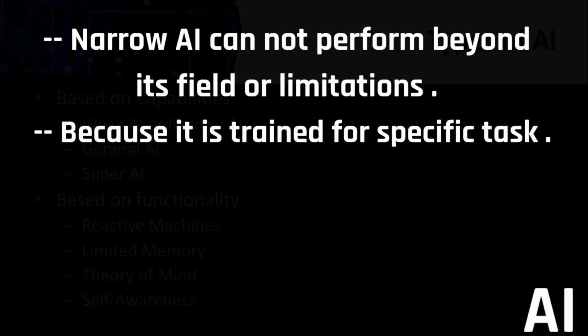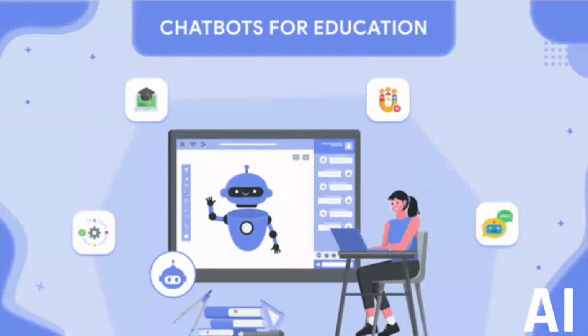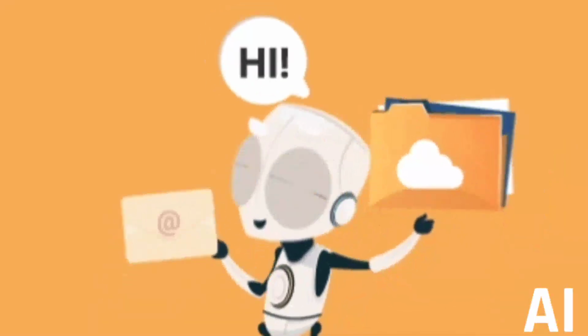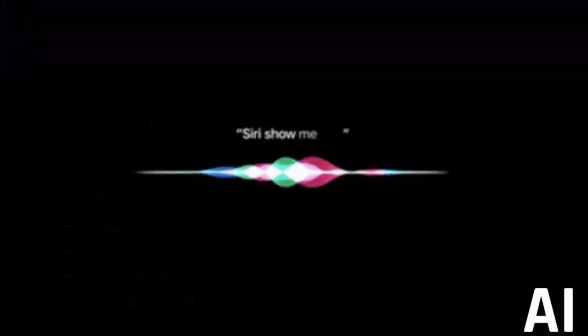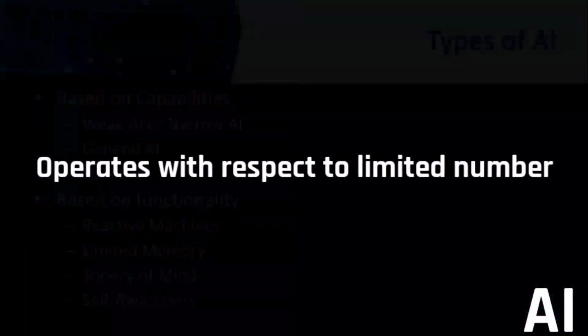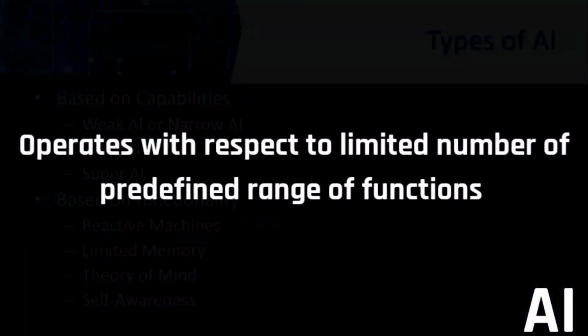For example, we went through a whole lot of examples in the previous videos, like chatbots. Chatbots are only able to chat. They are not able to perform anything else. Similarly, another example would be voice assistants. Apple Siri is a good example of narrow AI. It operates only with respect to a limited number of predefined functions.